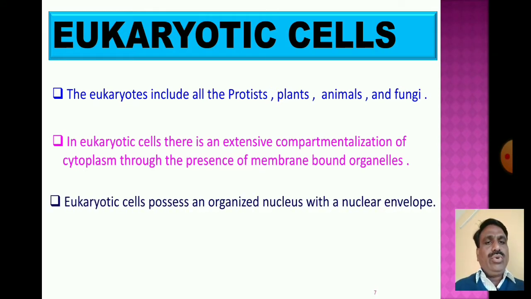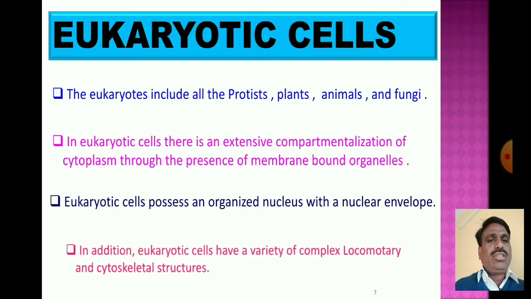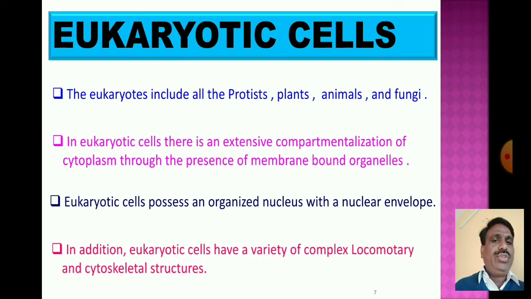The eukaryotic cell possesses a true nucleus, an organized, well-developed nucleus with a nuclear envelope. In addition, the eukaryotic cell has a variety of complex locomotory and cytoskeletal structures.